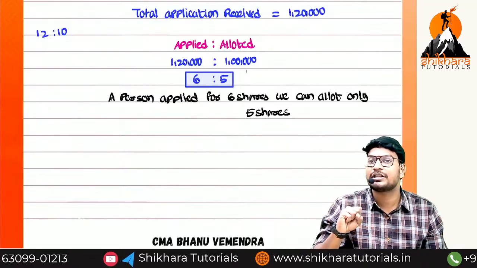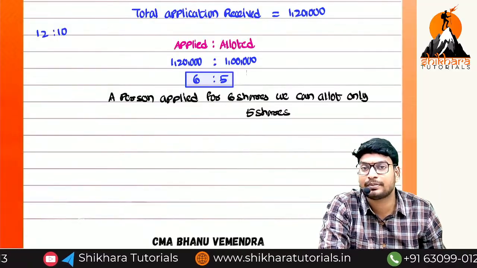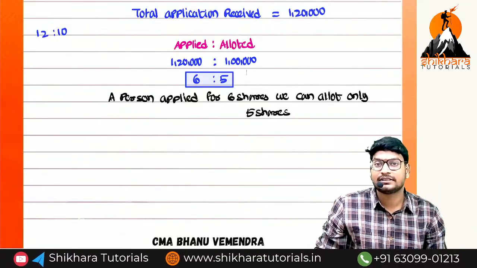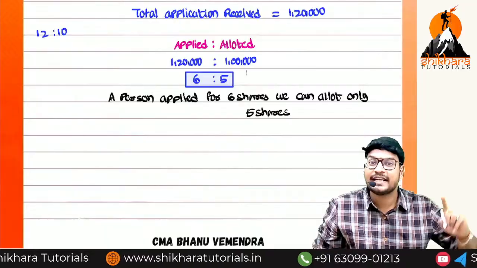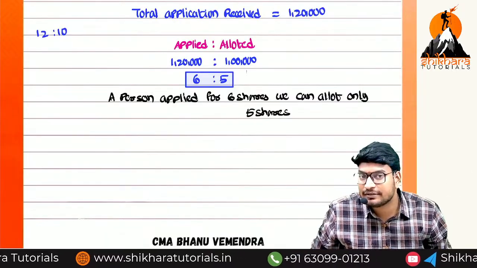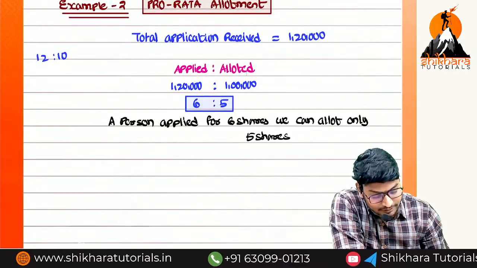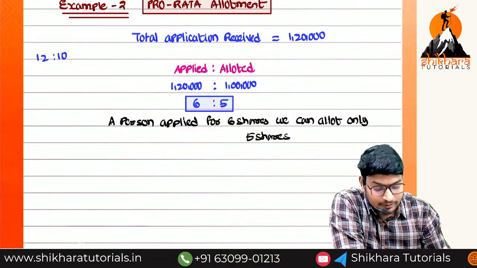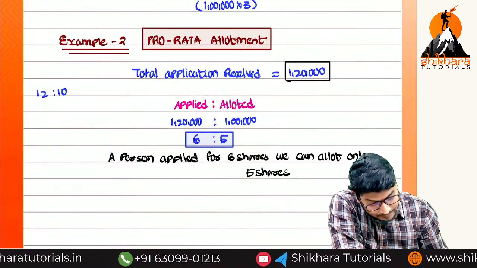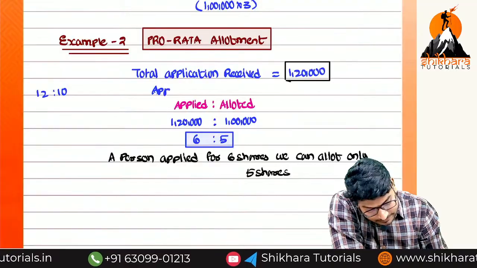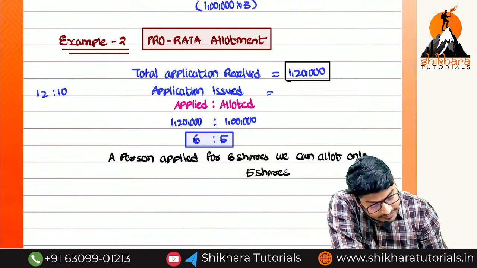So which option is the best option? The second option is the best option, because each and every person is going to get shares. That means the excess money will be there or will not be there? The excess money will be there, and will be adjusted with the allotment. That is the working note we have to do now. So how many shares have we issued, ma? We have issued only 1 lakh, but applications we have received for how much, ma? 1,20,000. You can write like that also. Applications issued is equal to 1 lakh.